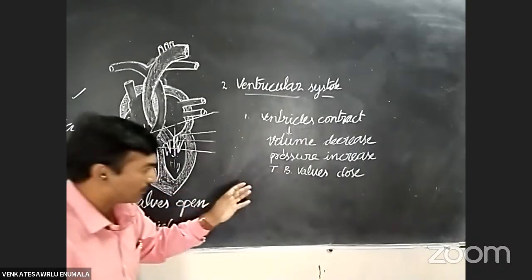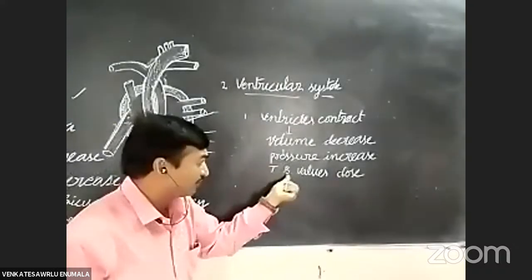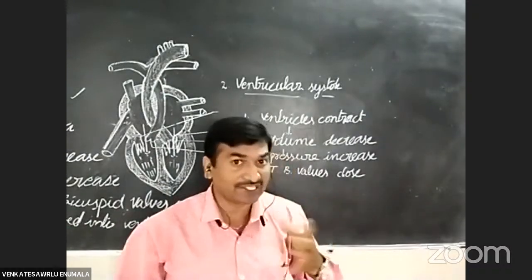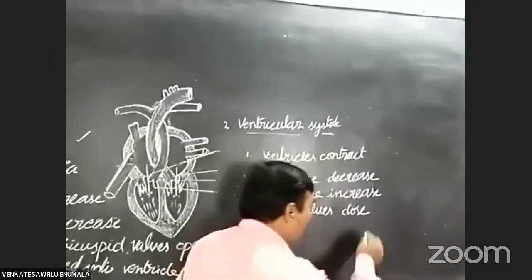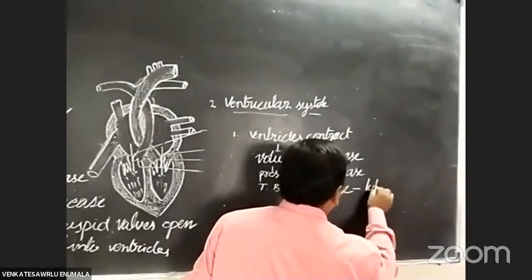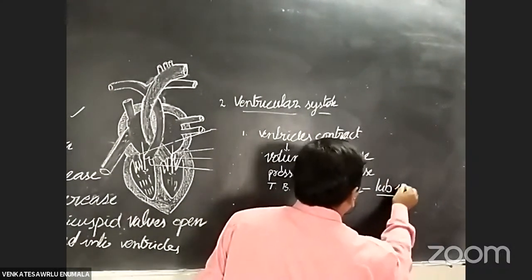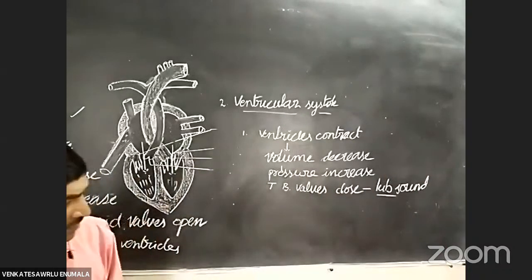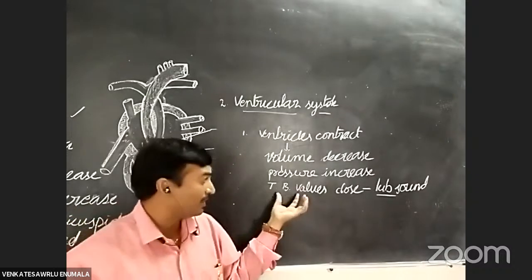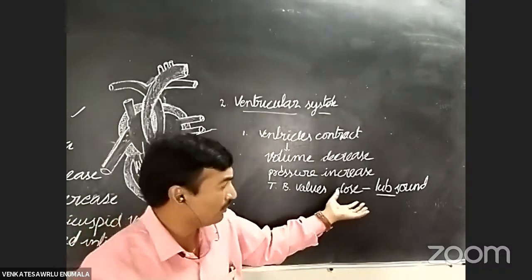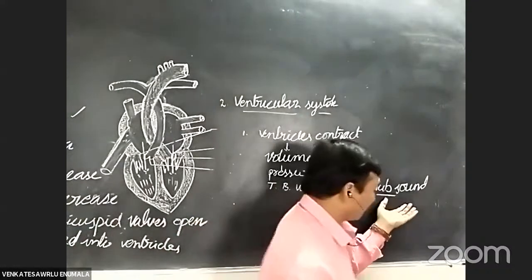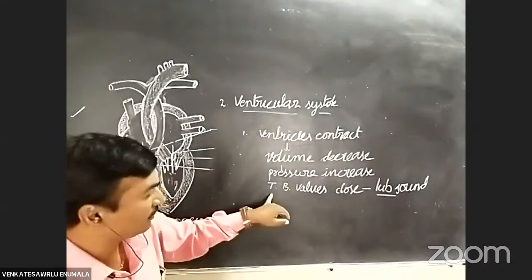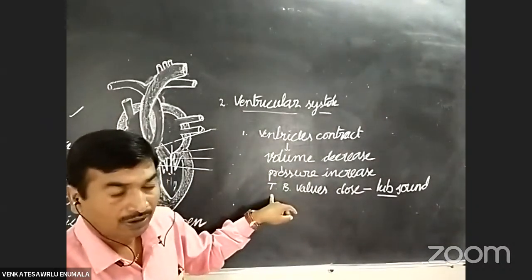Whenever the tricuspid and bicuspid valves become closed, one type of sound arises from the heart, which is known as the lub sound. Very, very important. The lub sound arises whenever the tricuspid and bicuspid valves close.